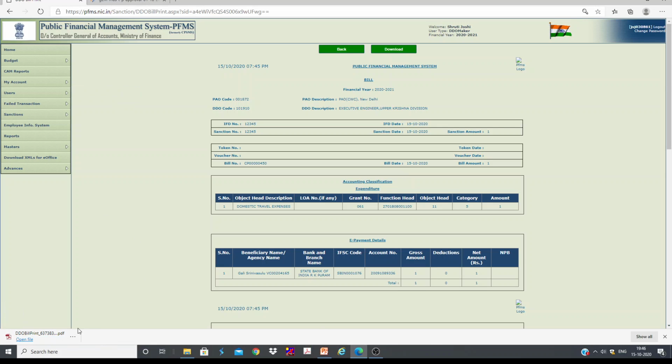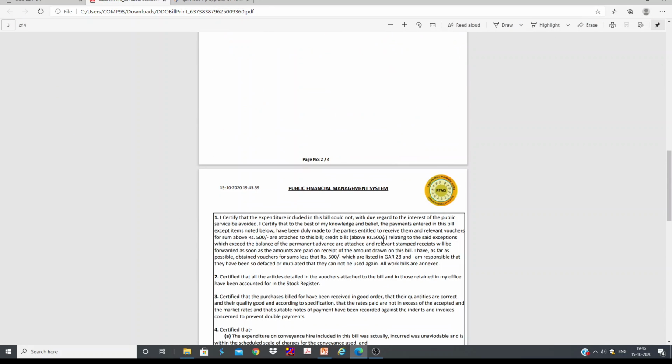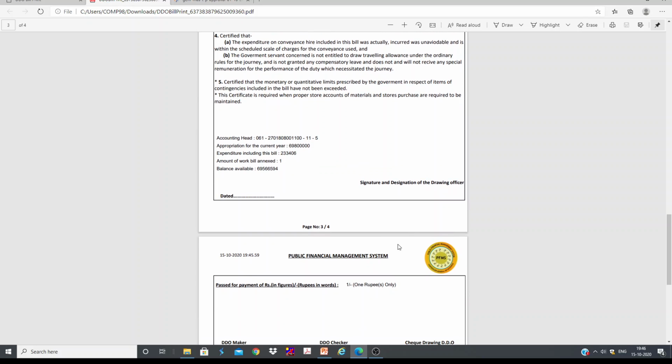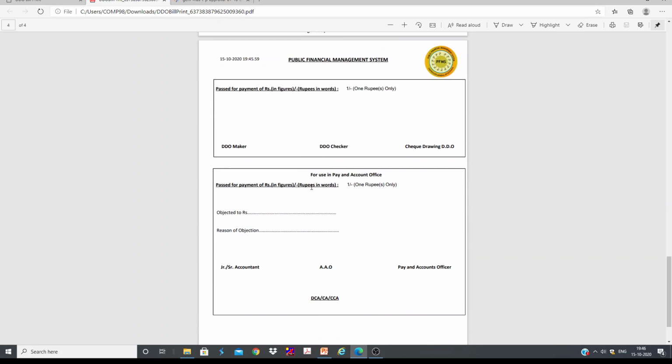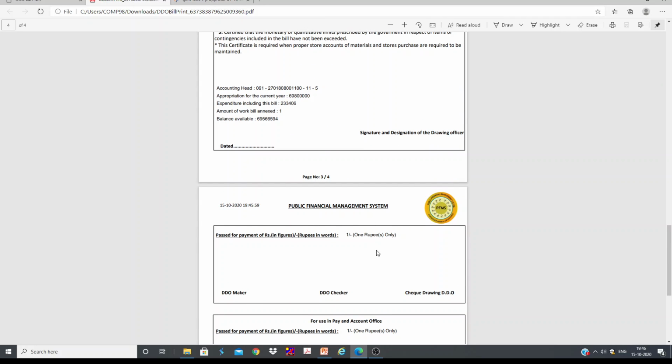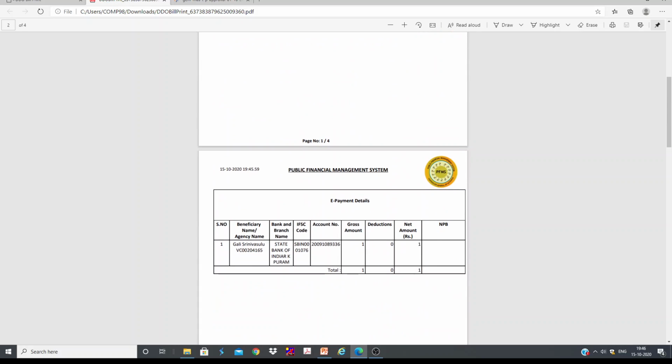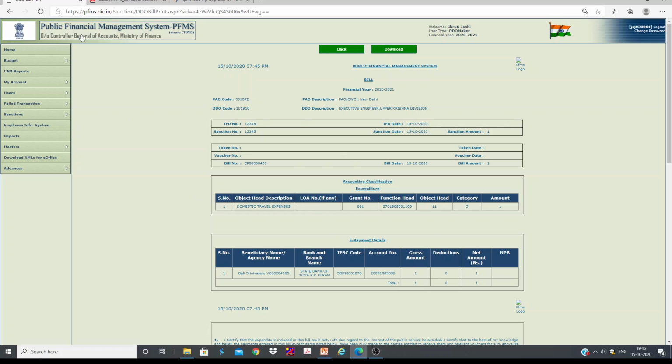Of course, this is what you are going to see. Here only NCDDO has to sign. This should not be signed by NCDDO. This will be signed at the divisional office. Okay. Now the bill has been generated.